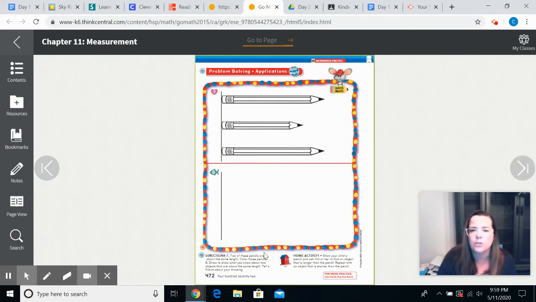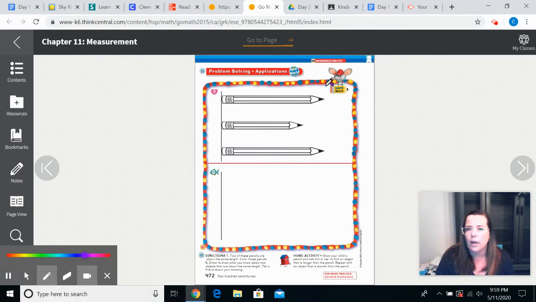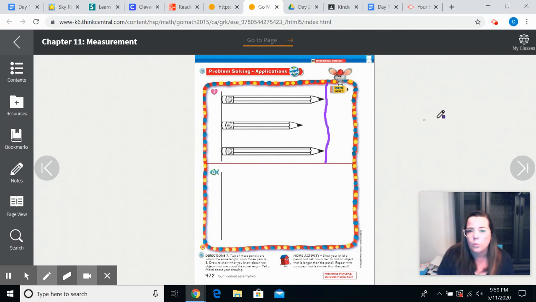On this last page, it says 2 of these pencils are about the same length. What you can do is take something that's straight. If we were in class, we would take something straight and we would make a line on the end to check it, to see which 2 pencils are about the same. They're closest to the line. I can already see which 2 pencils are about the same length. Can you see which 2 are the same length? You're going to color those 2 with a color.